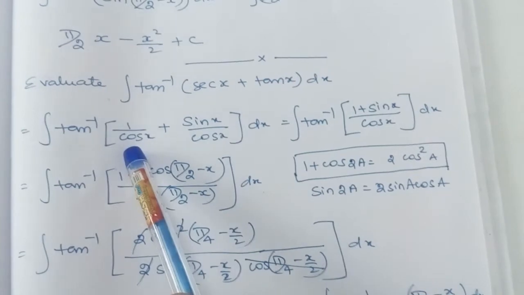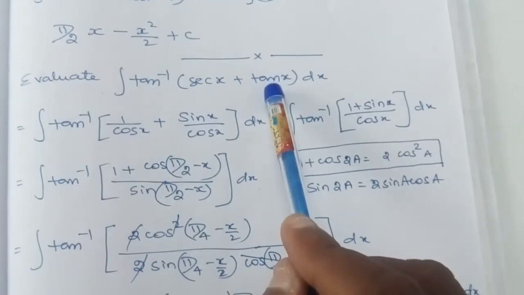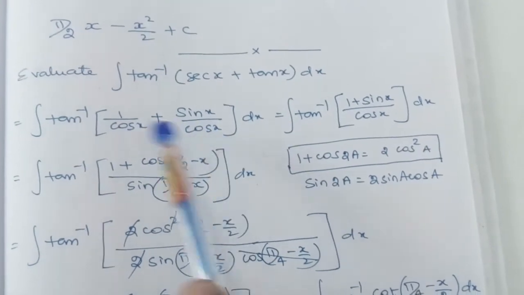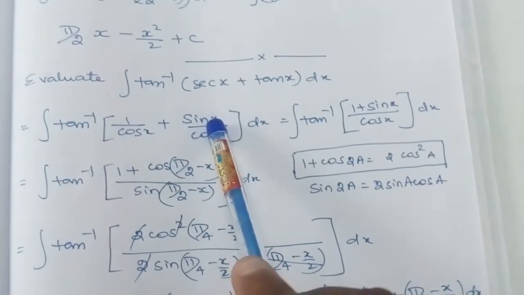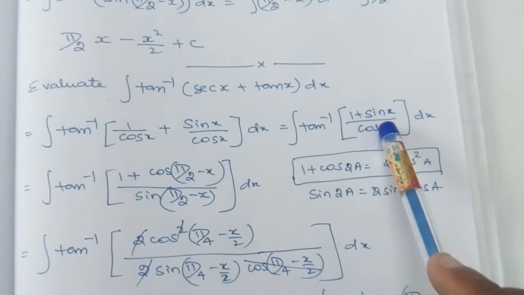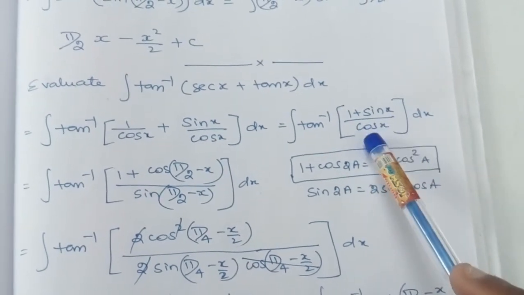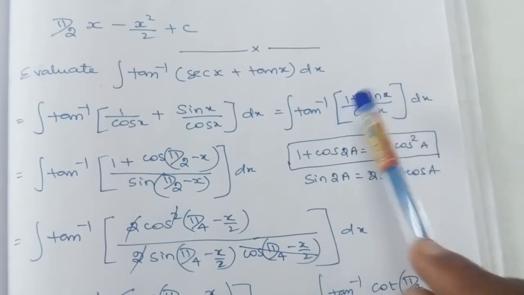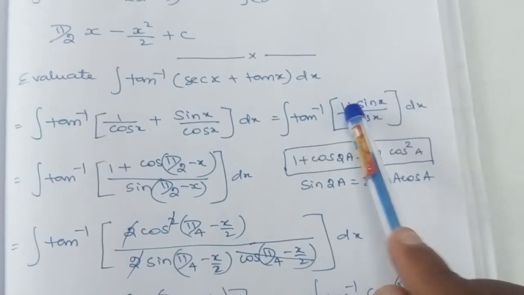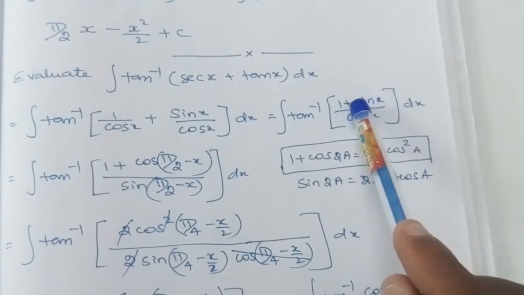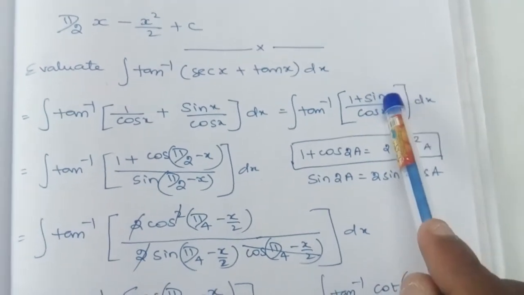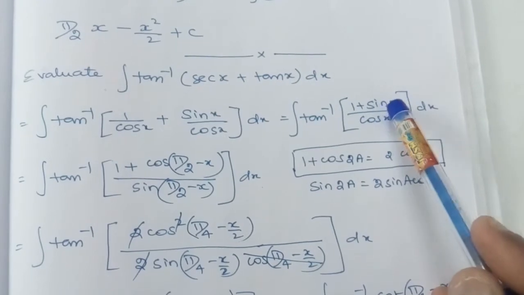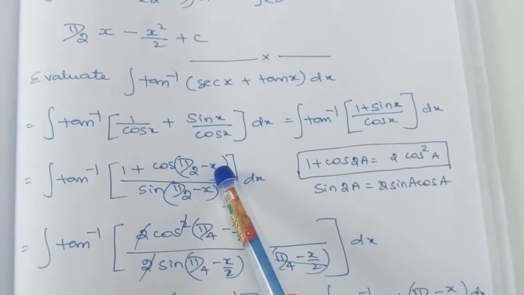Secant x can be written as 1 by cos x, this plus sign as it is. This tan x can be written as sin x by cos x. Denominators are same, it is a fraction addition, so we can add the numerators: 1 plus sin x divided by cos x. Here we don't have any formula for 1 plus sin x. So what we will try to do is convert sin x in terms of cos x, so we can apply the cos 2x formula. So sin x can be written as cos of pi by 2 minus x.